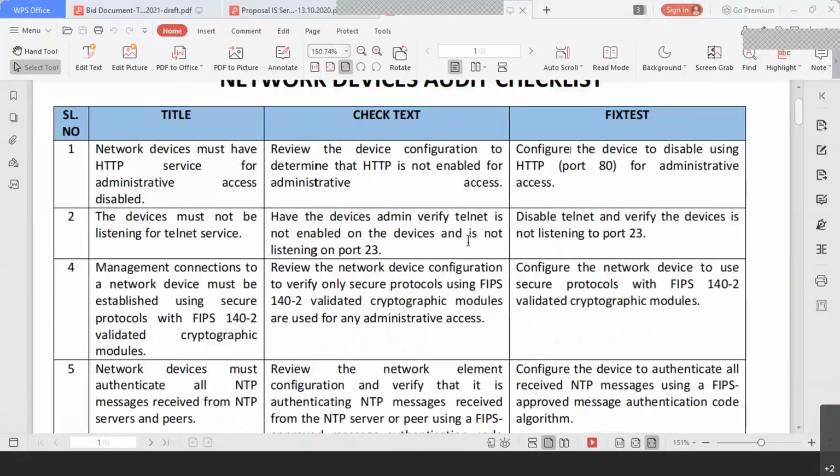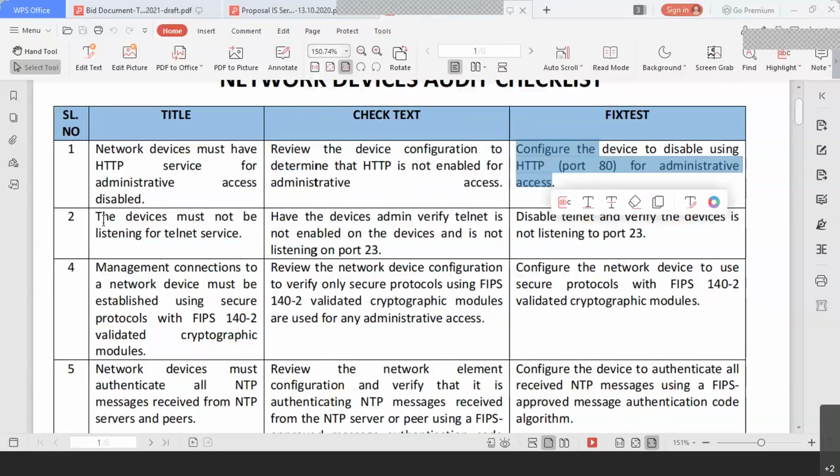Suppose you have prepared that, which means there is already a network device that has been configured on an HTTP port, right? But whether any HTTPS is enabled, you always have to check. Configure the device to disable the use of the HTTP port for administrative access. So this is your check, and you always have to configure a fix with respect to the HTTP port.